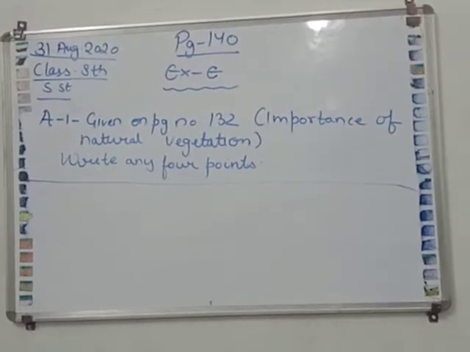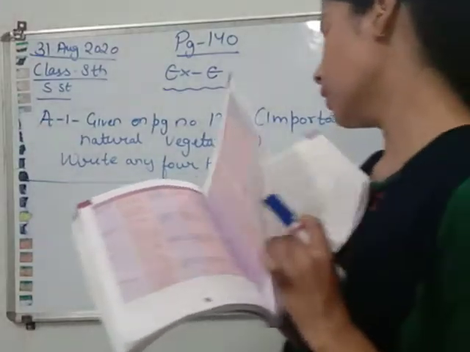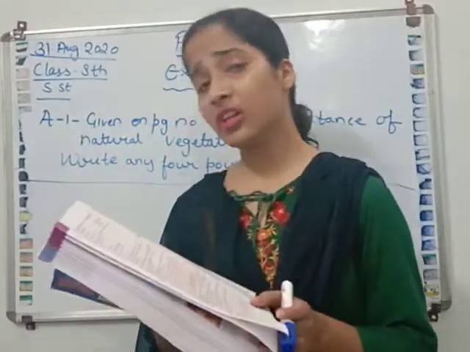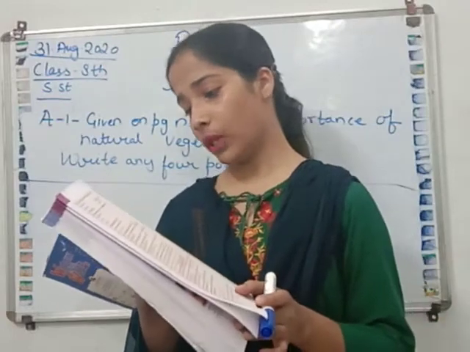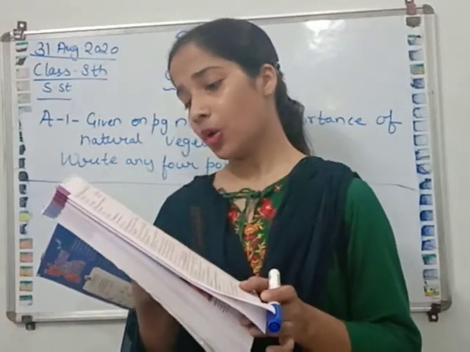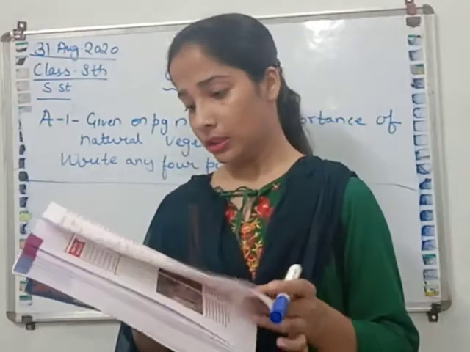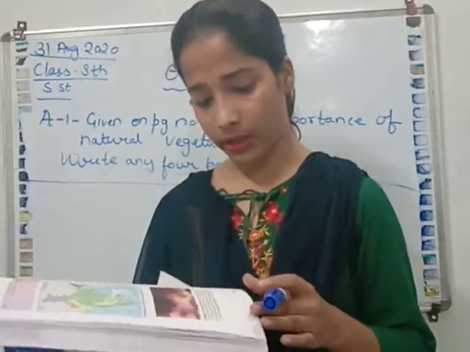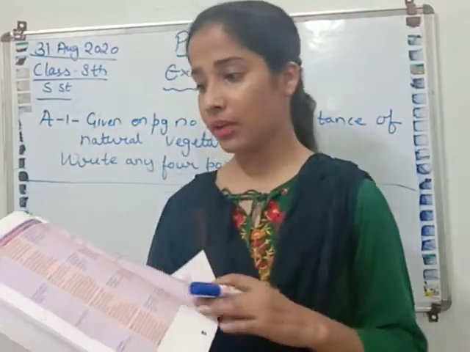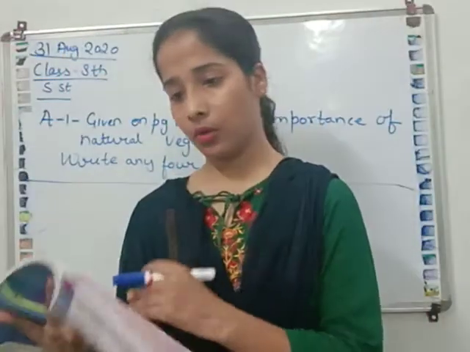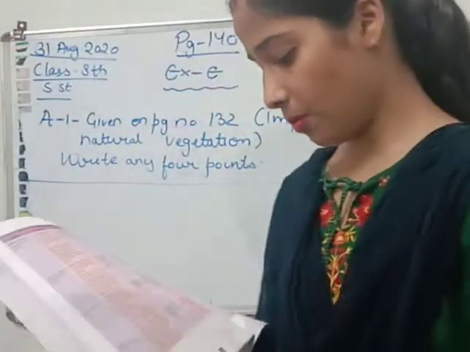Now our next question is, describe the location, climate conditions, natural vegetation and wildlife of the following: tropical evergreen forest, tropical deciduous forest, coniferous forest and desert. This answer is given on page number 134. The chart is given on pages 134 and 135. You can mark the answer from there.